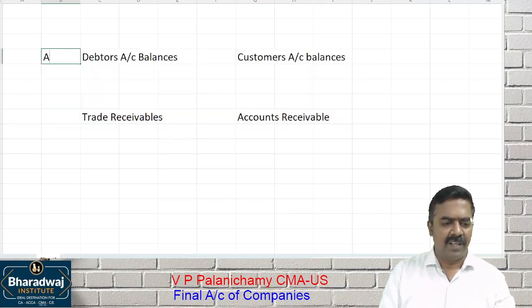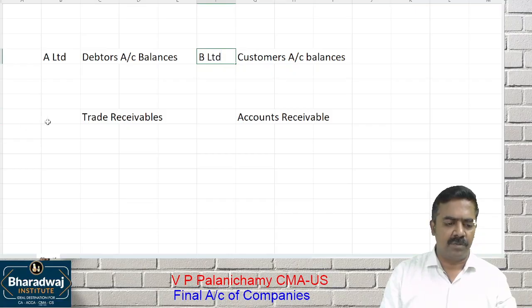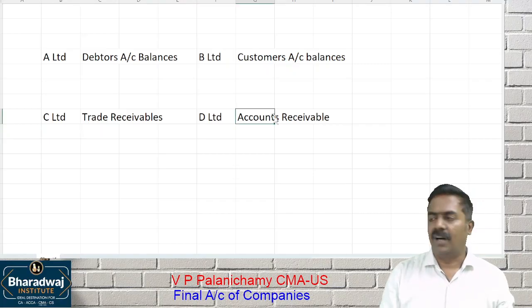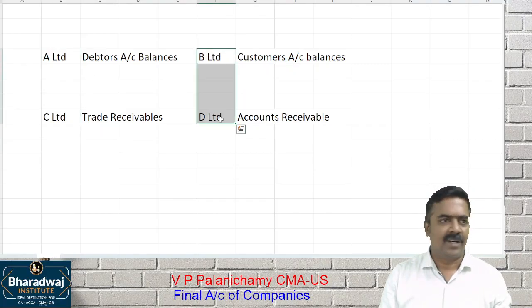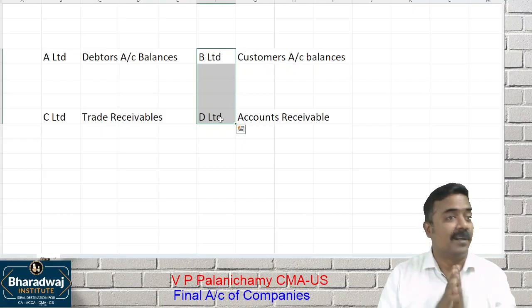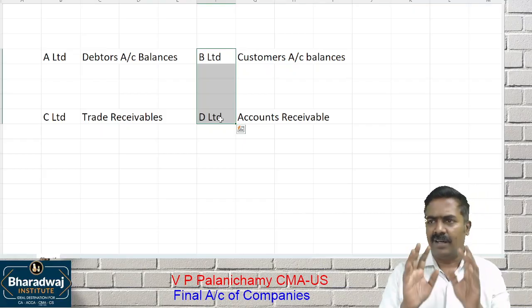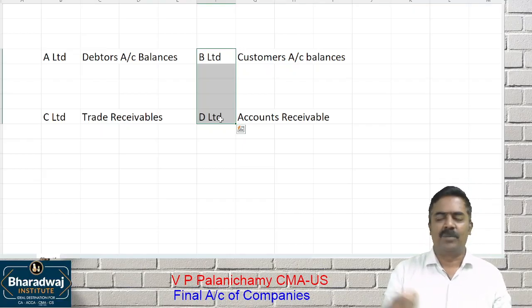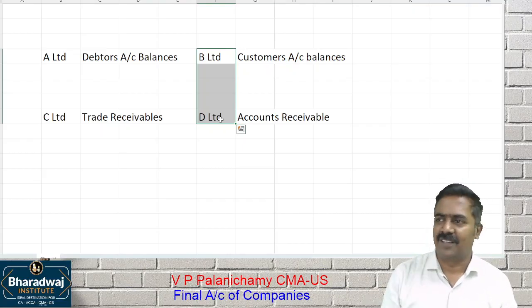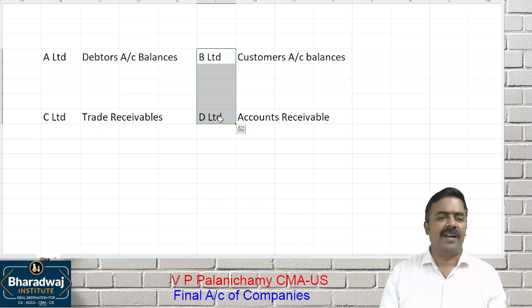But let us assume A Limited in the balance sheet has shown it like this, B Limited has shown it like this, C Limited has written trade receivable, and D Limited shows it as accounts receivable. Each company writes its own name. Now let us assume I'm not a commerce man. The general public do not have commerce knowledge. Only about 4 or 5% of people have commerce knowledge. A common man reading the accounts.